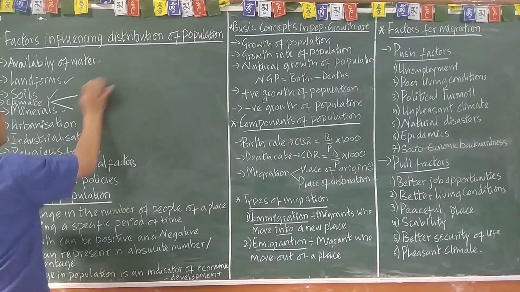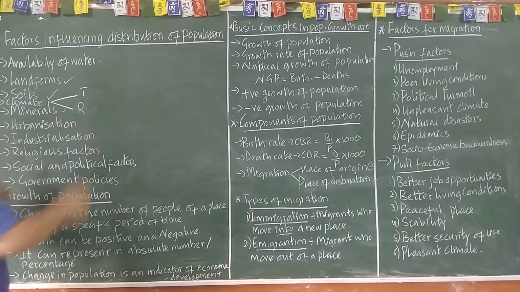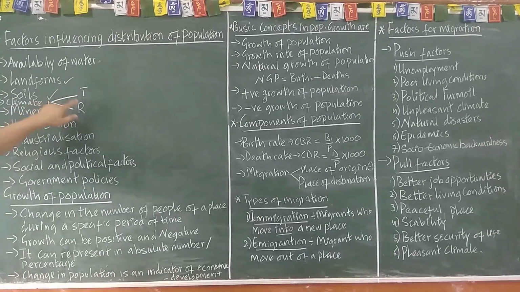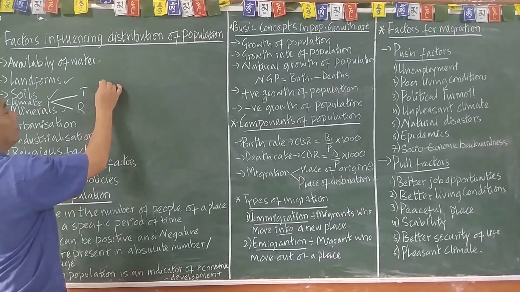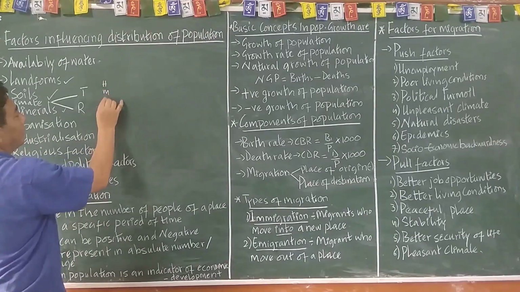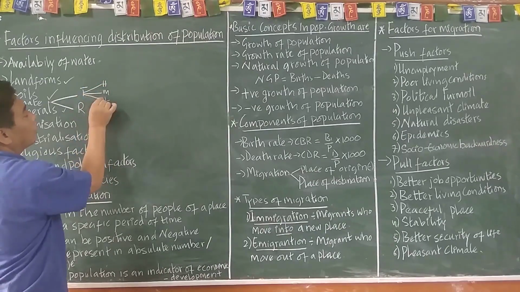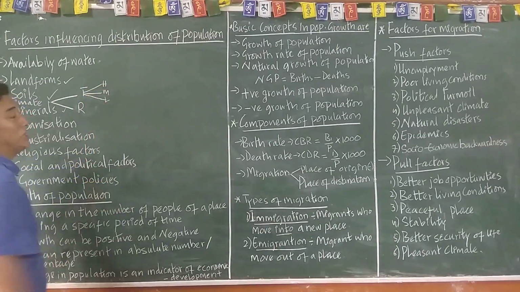Or you can learn it this way: temperature and rainfall. Here you can go with three: high, medium, and low. High temperature area, medium or moderate temperature area, and low temperature area.